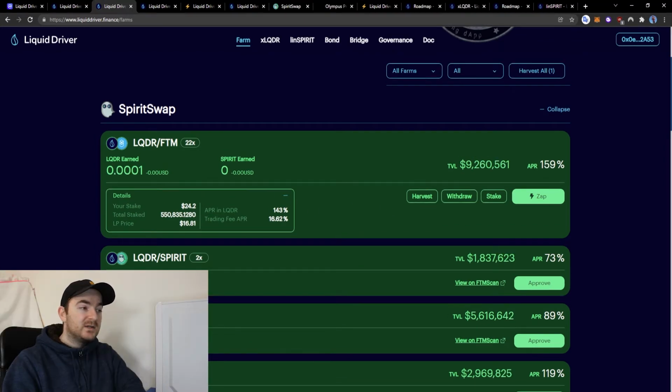So now it's been a few minutes and as we can see we have already earned 0.0001 Liquid Driver. So this obviously looks small, but then again I did only deposit about $20 worth of liquidity. So in the meantime I'm just going to go buy some Liquid Driver tokens from Spooky Swap.